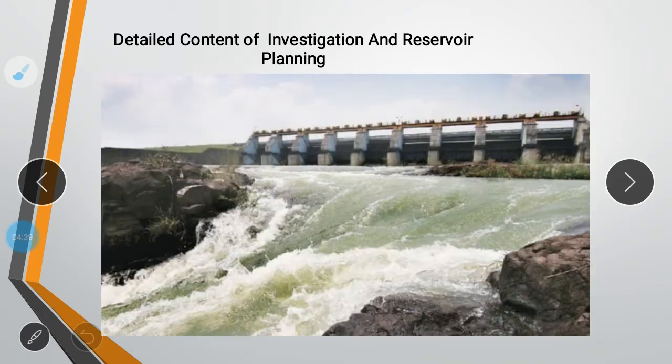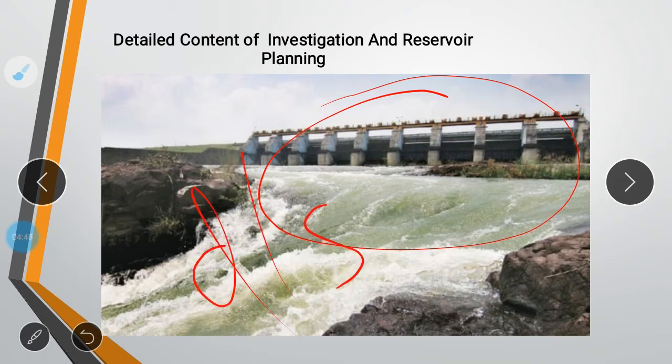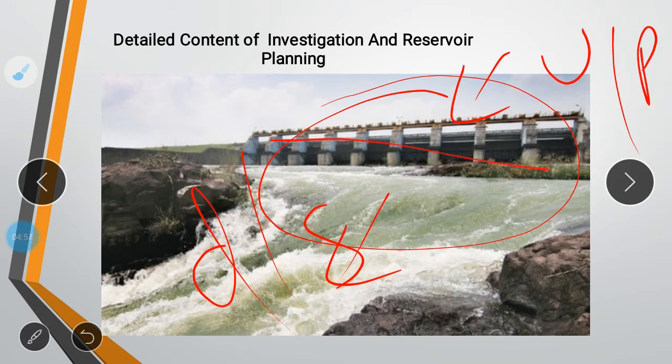Next, you can see in this picture, this is the downstream side, DS, and this is the upstream side. The water flows from this side to this side. As you can see, it is a small dam which is used for storing water. So we have to keep this in mind.